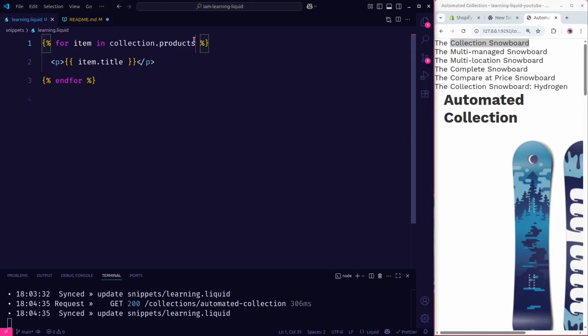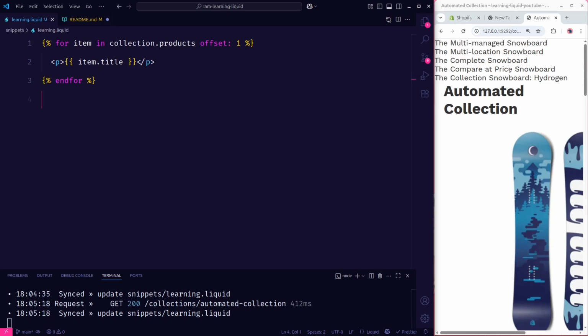So what I'm going to do is use offset, colon, and give it a number, and know that the offset is a 1-based index. If I want to start from the multi-managed snowboard, I need to write 1 here. So it's going to skip the first one and start from the second one. If I save it, as you can see, we're starting from the multi-managed snowboard. All right, very easy, straightforward.